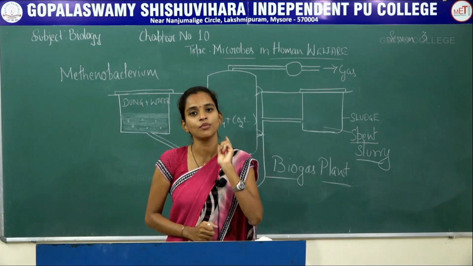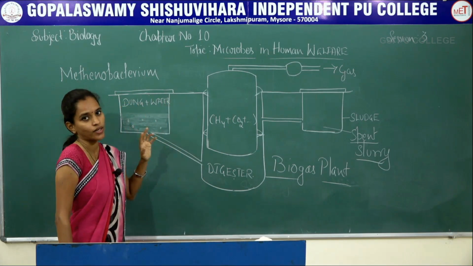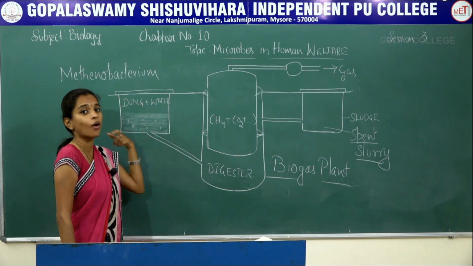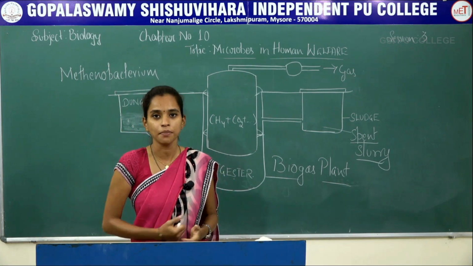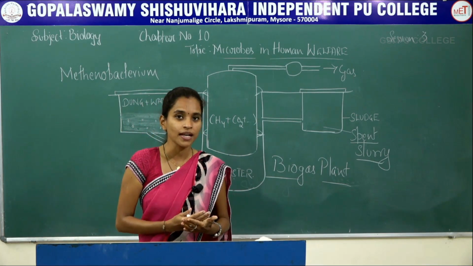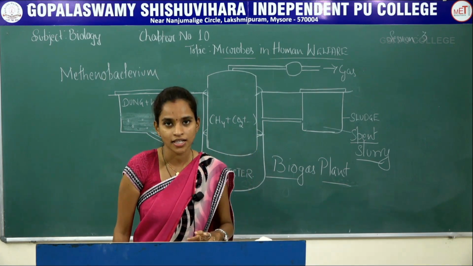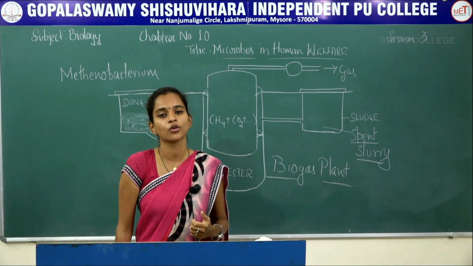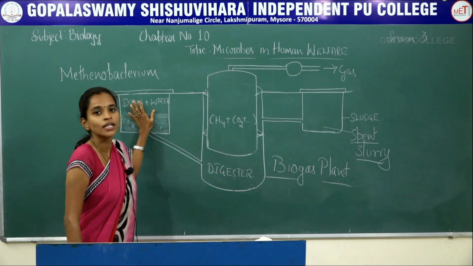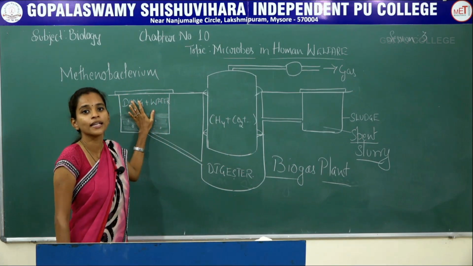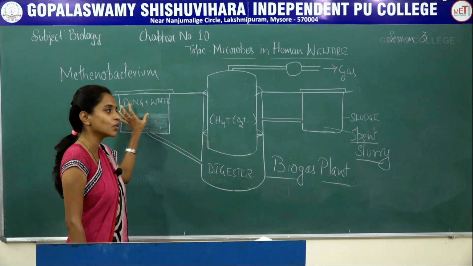So here there is one more point. I told that we add dung as well as water. Along with this, we can also add a product obtained from the sewage treatment plant. That is, in secondary treatment, I have told you about activated sludge. Some amount is added into the aeration tank for acceleration of microbial activity. The rest that is remaining can be added into this tank where the raw materials of this particular biogas will be added. You can use that also.